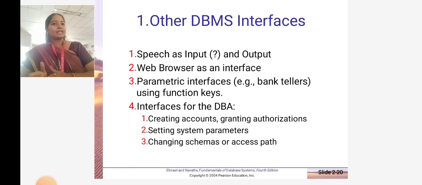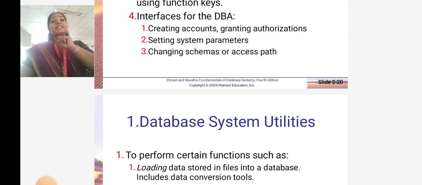So parametric interfaces, for example, bank tellers. We can say there is a teller occupation in the banks. They will carry out parametric activities. So interfaces for the DBA include creating an account, granting authorization, setting system parameters, and changing the schemas or access path frequently. Okay, they are the database administrator.